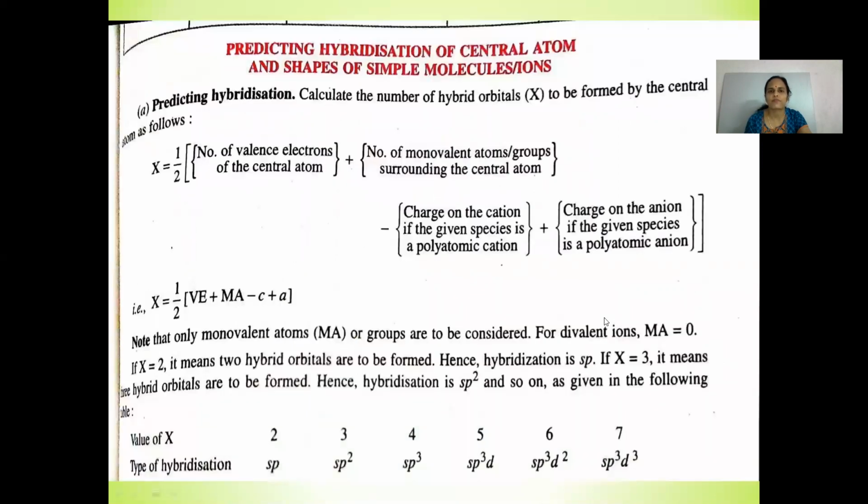Now see here, predicting the hybridization of the central atom and shapes of simple molecules.